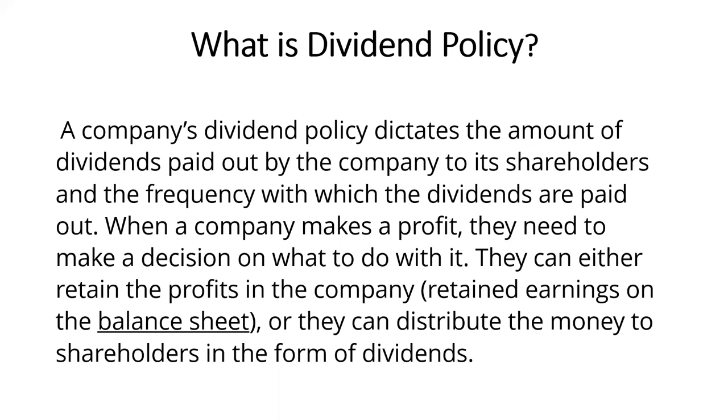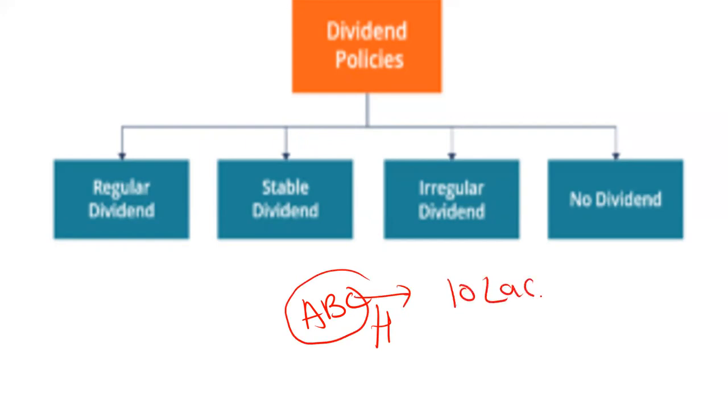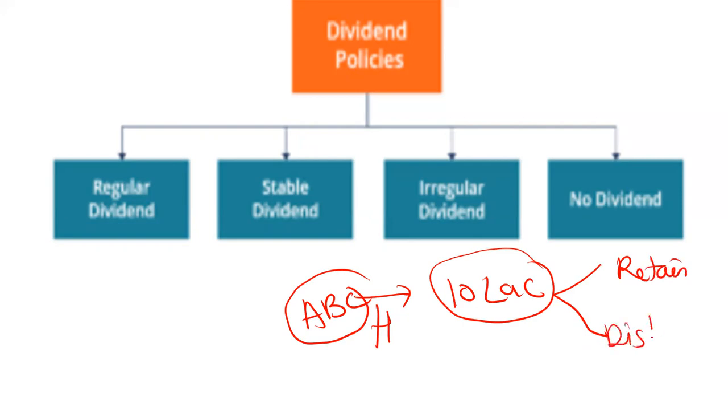Let me show you on this slide what it actually means. Here company ABC has made a profit of 10 lakh rupees. Now it has both choices. It may retain the whole 10 lakhs, or it may distribute it in the form of dividend.